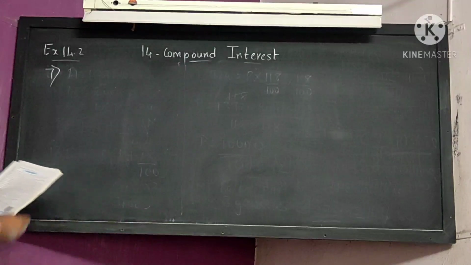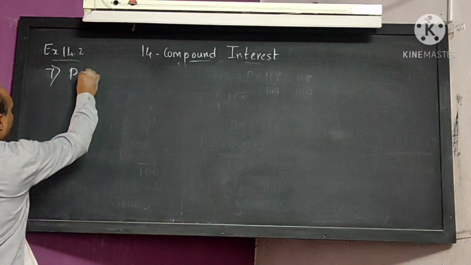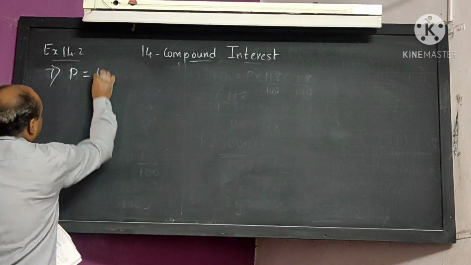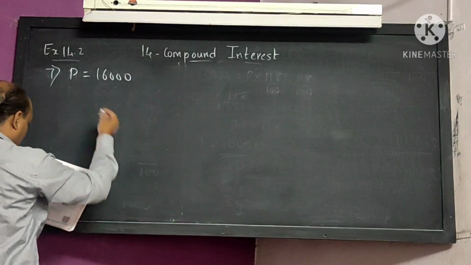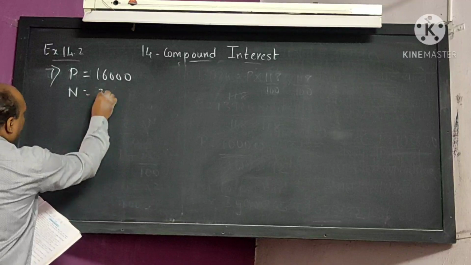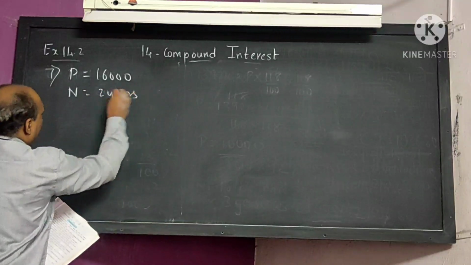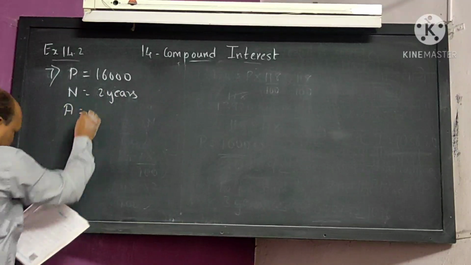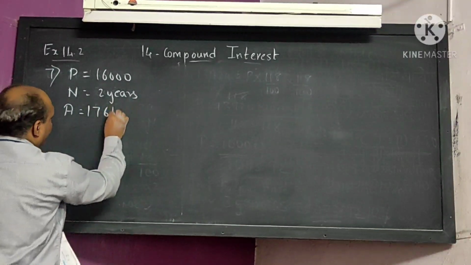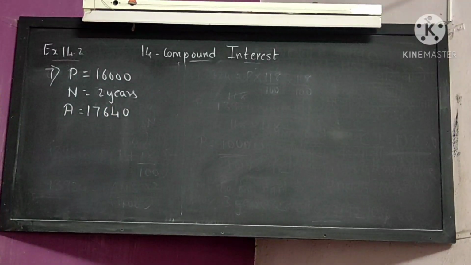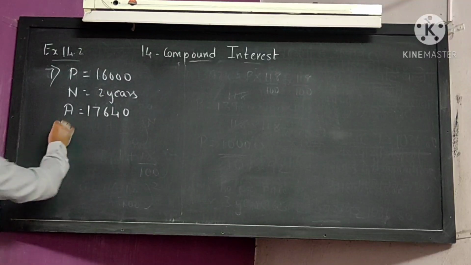What is given to you? Principal amount is given to you, 16,000, and n is given to you, 2 years. Amount is given to you, 17,640. We have to find R in this sum. The formula is the same. We continue with the formula.